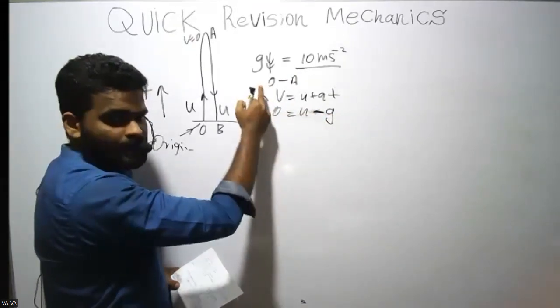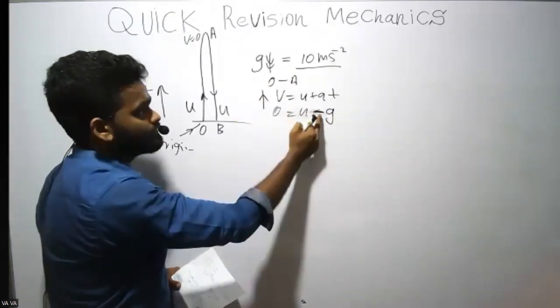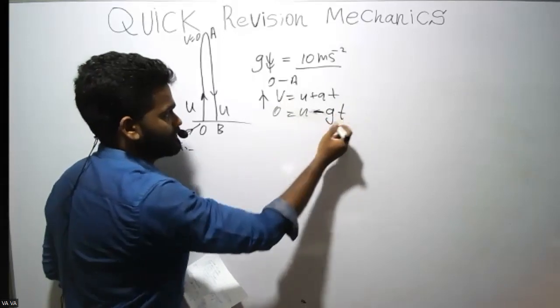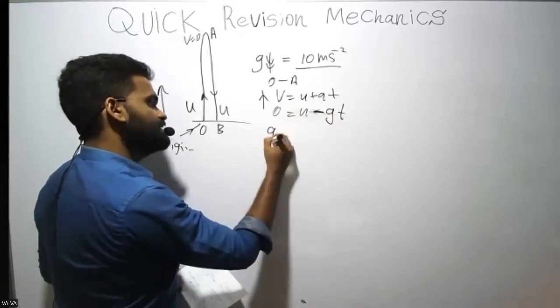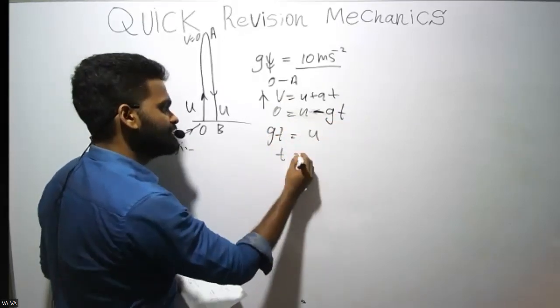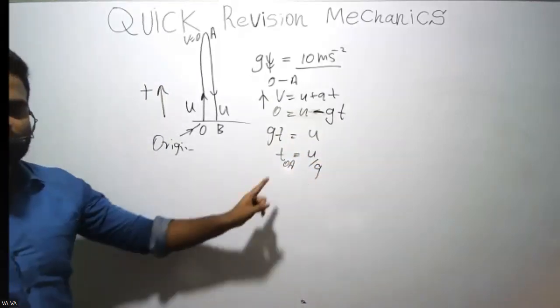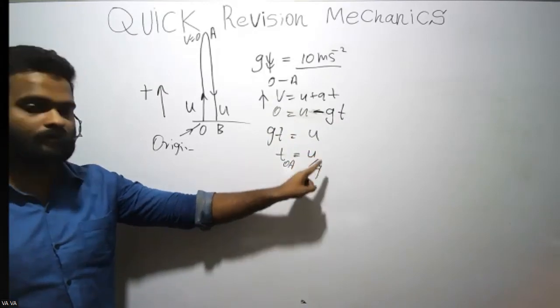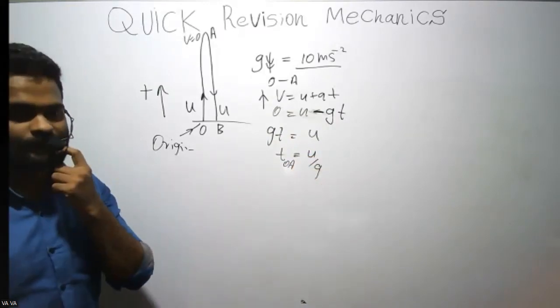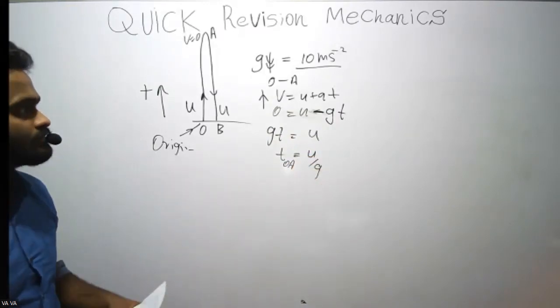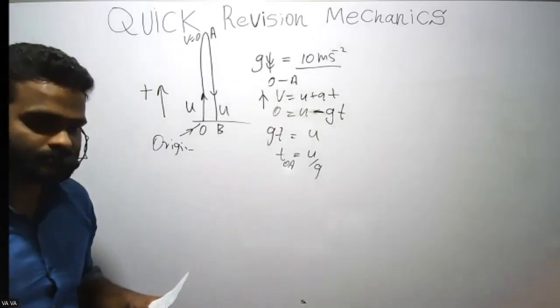So 0 equals u minus gt. Take this to the other side, gt equals u, then t equals u over g. So this is the time required to move from O to A: u over g, right? Okay, take it down.